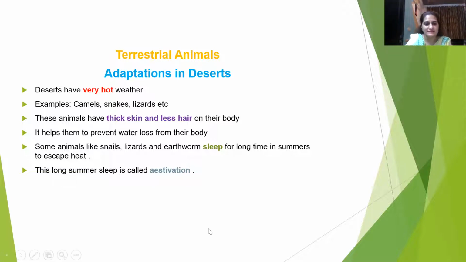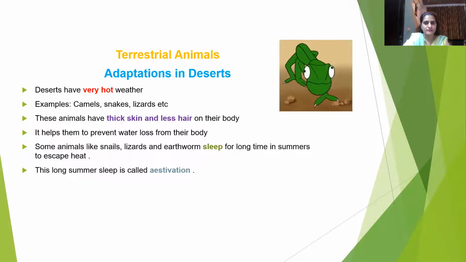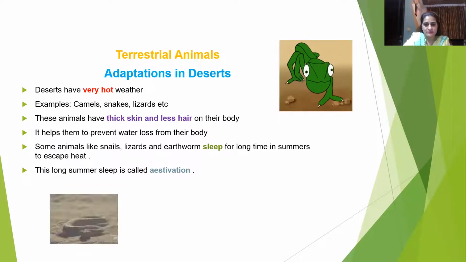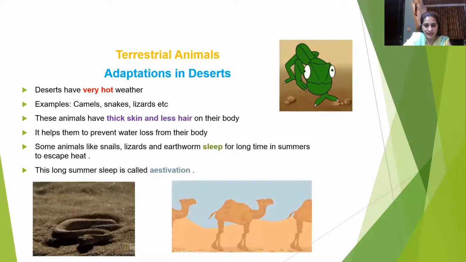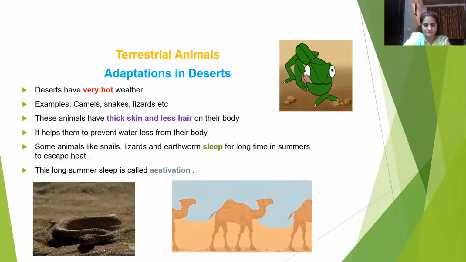Some animals like snails, lizards, earthworm, sleep for a long time in summer to escape heat. To protect their body from heat, they go for a long summer sleep. This long summer sleep is known as estivation. So this is again a very important term. Estivation is long summer sleep, and snails, lizards, and earthworm go under this estivation during the hot summer period. So these are the lizards, these are the snake, and these are the camels.